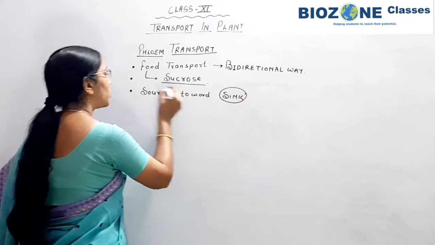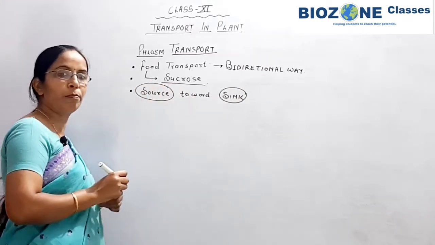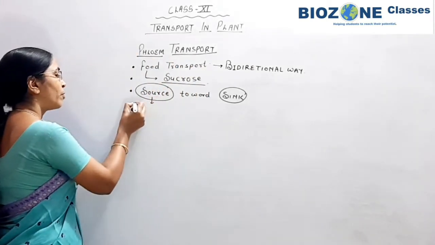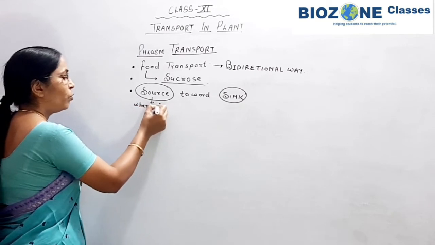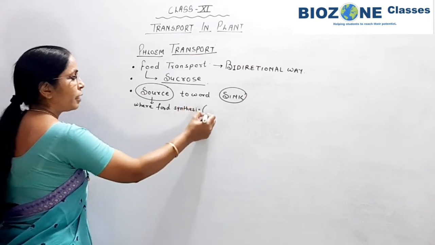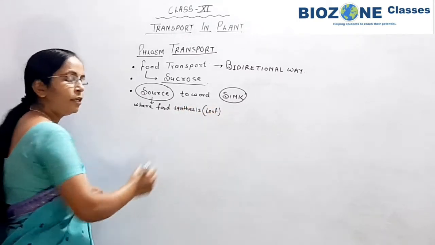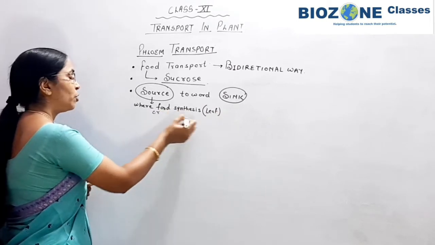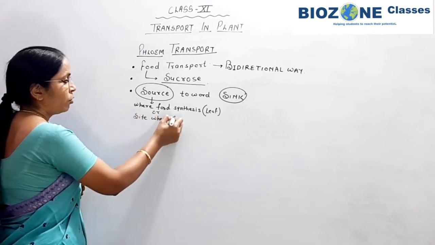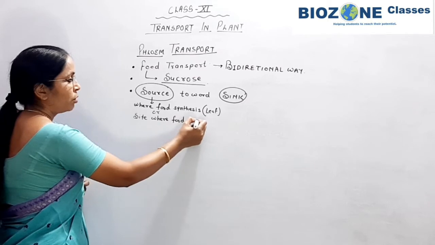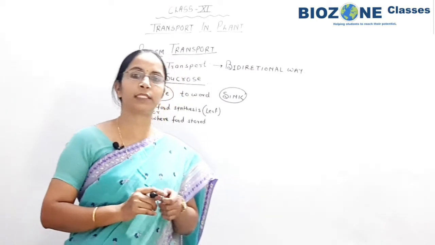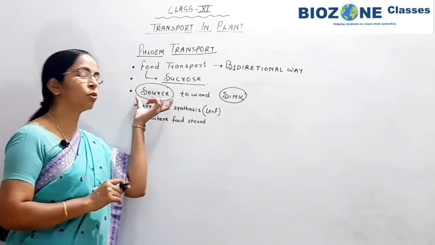Now what is source and what is sink? This part is again important. Conceptual part is this. Source means the site where food synthesis takes place, predominantly the leaf under normal conditions, or, in addition to food synthesis, the site of the plant where food is stored. So simply you can say the site where synthesis of food and storage of food take place, those sites in the plant are called source.